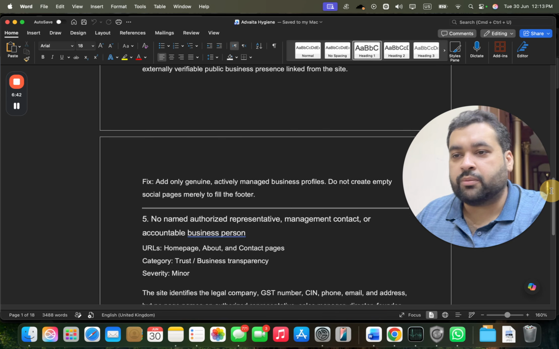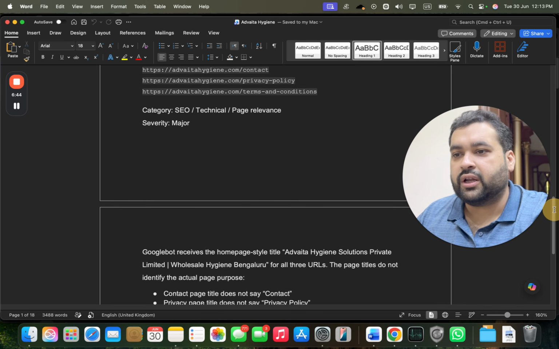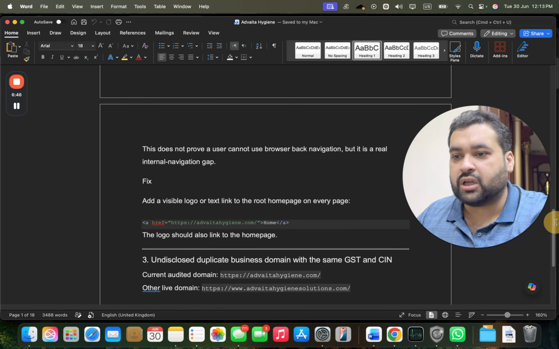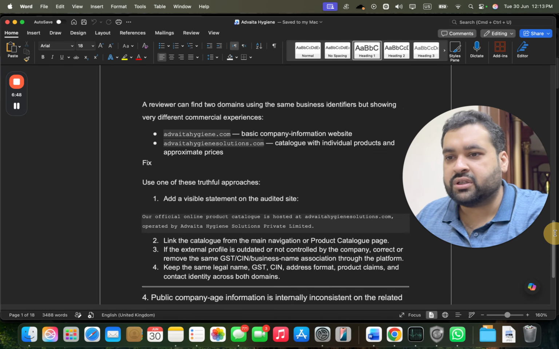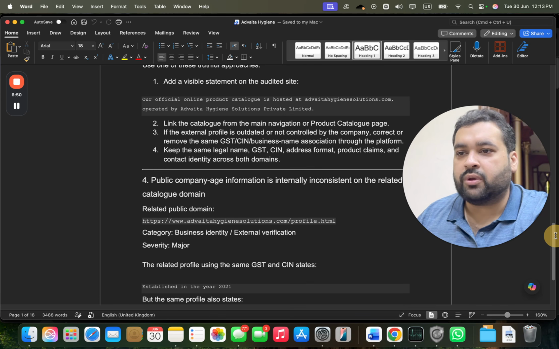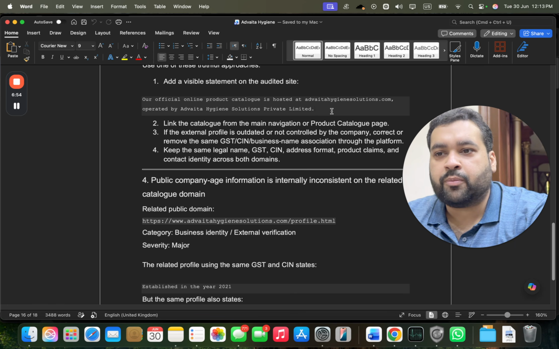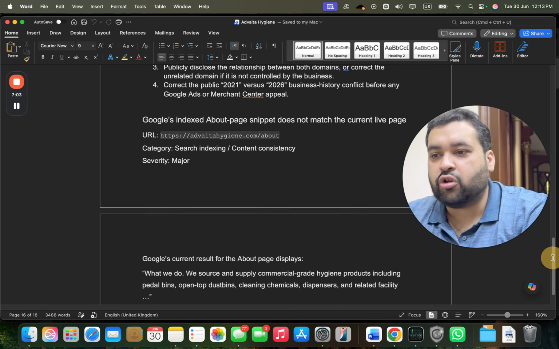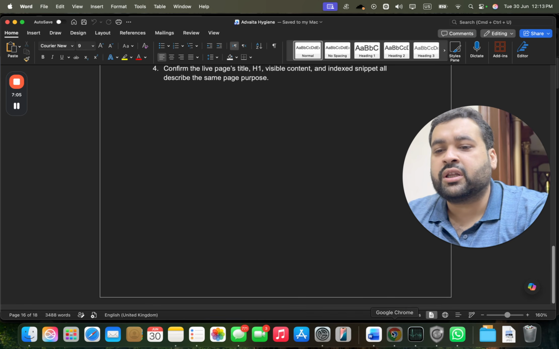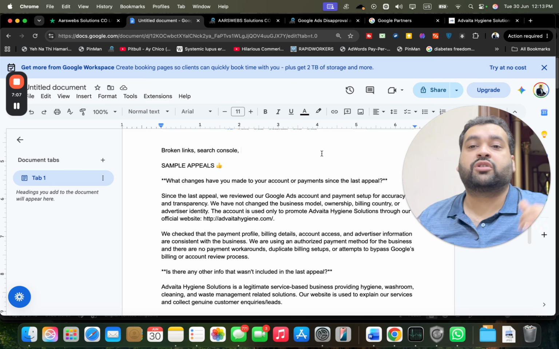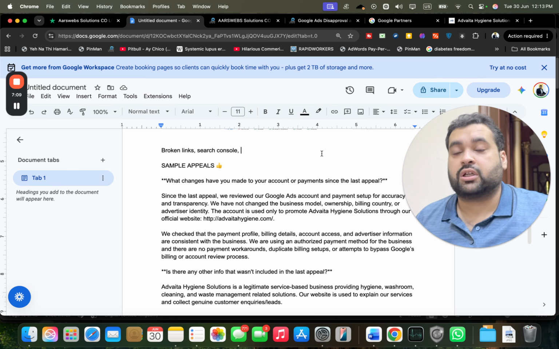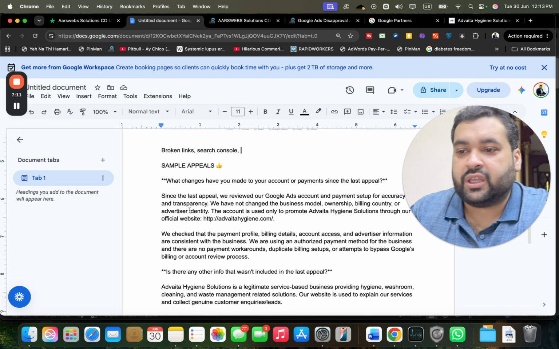We looked for the social media profiles. They were not showing up over here. Some SEO changes were also done. Some further changes, you can see, were compliance changes, a visible statement like: our official online product catalog is hosted on Advaita Hygiene Solutions, operated by Advaita Hygiene Solutions Private Limited. So you can see sometimes these small changes can cause issues. After this, you need to get compliant with all of the changes, and they need to be updated on Google Search Console so that Google can visit it.